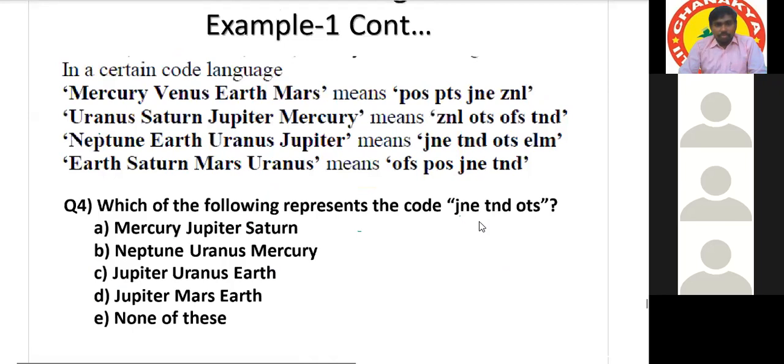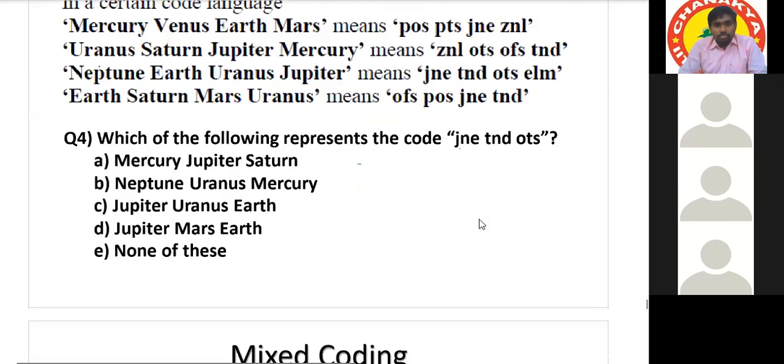One more question for the same information. Sir, the code is already there. JNE, TND, and OFS. Sir, if any information is already processed, we can use that. Yes, sir. Already processed information we can take. Tell me, what is the code for TND? TND is already processed.